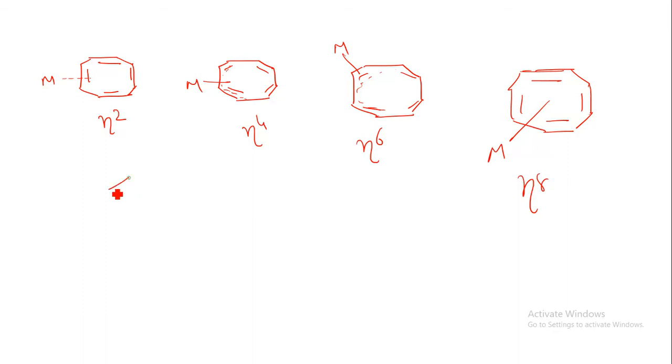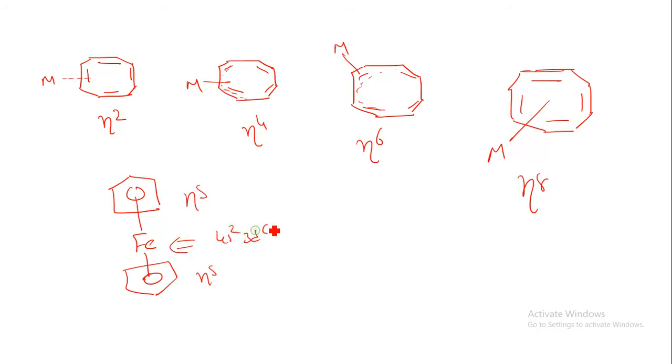Let us understand one more ligand that is very famous, the ferrocene ligand. What is the total contribution of this ligand? Here the metal atom is contributing with the whole 5 member ring, so it will have the hapticity of eta 5. Now this Fe is 4s2 3d6.